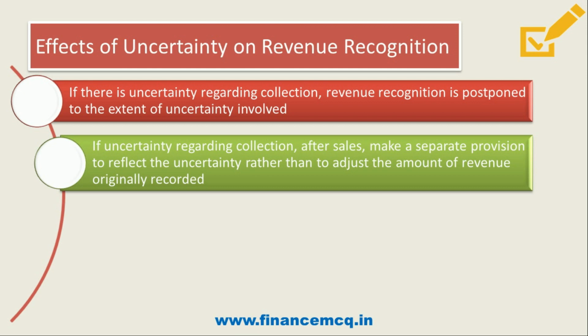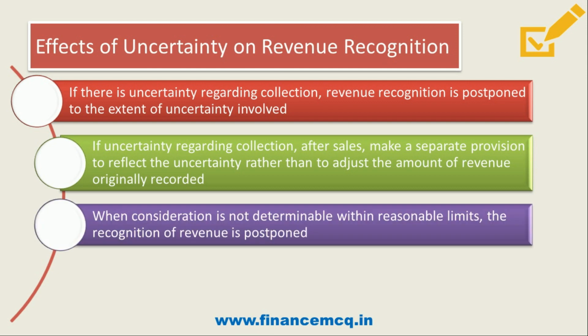Then if there is uncertainty regarding collection after sales, then make a separate provision to reflect the uncertainties rather than adjust the amount of revenue originally recorded. For example, if you have recorded rupees 10,000 as revenue from sales, and if you feel that out of that 2,000 is difficult to recover, then you need to make a provision for rupees 2,000 rather than reversing the entire 10,000 and recording 8,000. So just make a provision for 2,000.